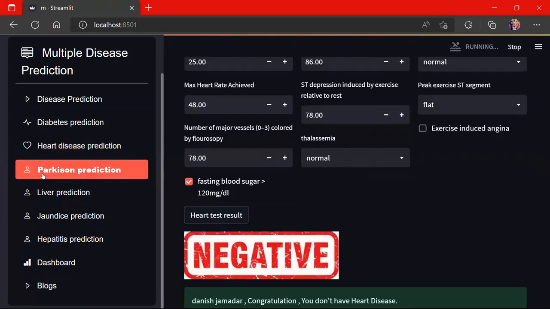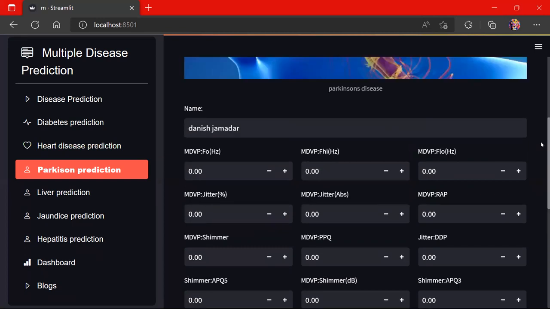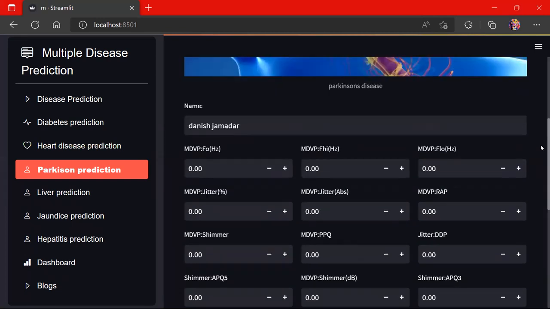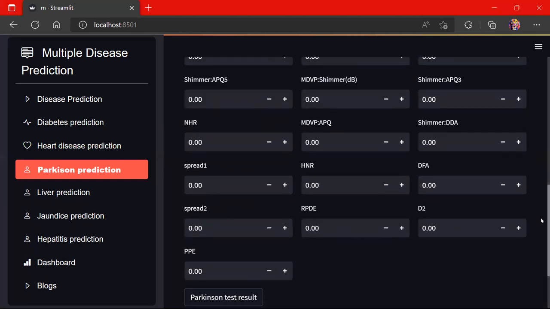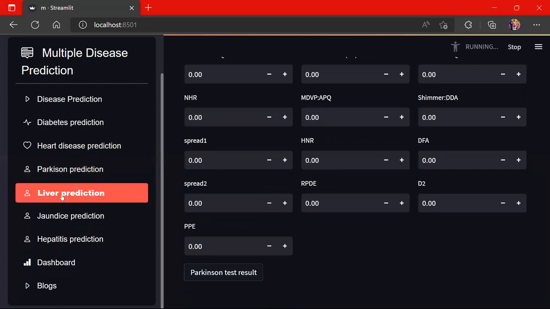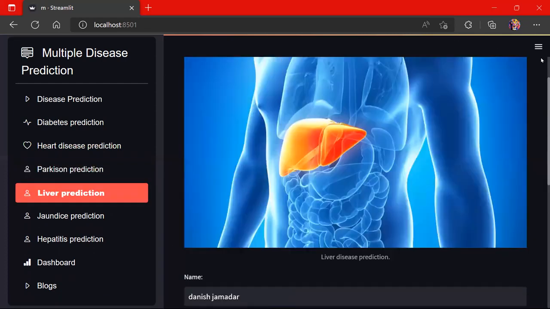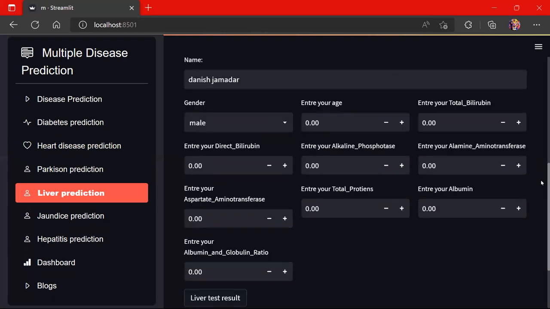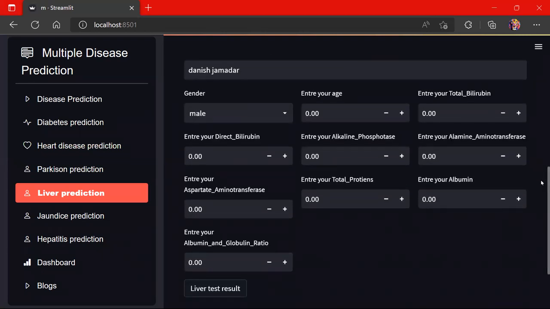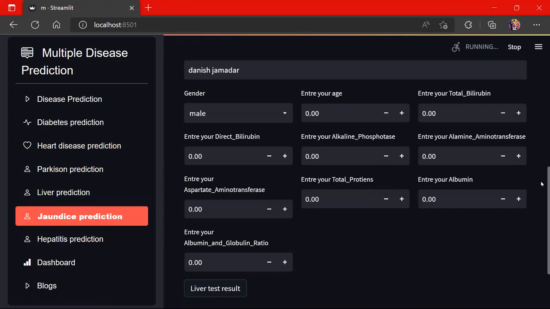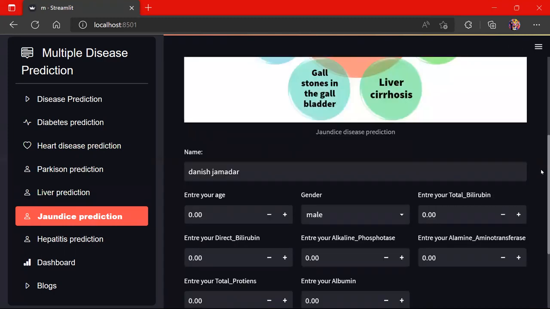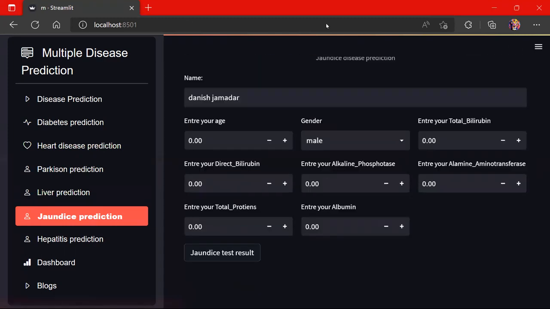And then we move on to Parkinson's disease. Here we have considered almost 23 parameters. And this is the liver prediction, and we use a minimum of 10 parameters. We can furthermore add jaundice and hepatitis. So that's it. That's our project.